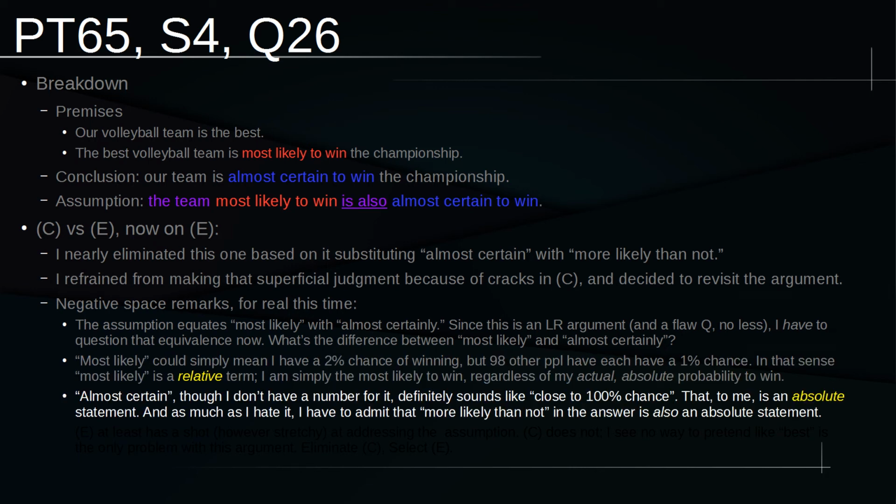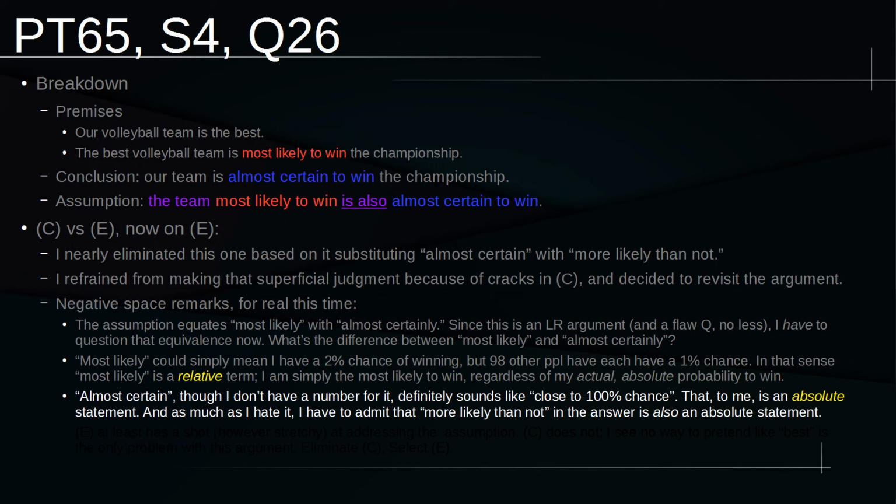Almost certain, though, in our conclusion. Almost certain, even though I don't have a number for it, it definitely sounds like close to 100% chance. And because of that, to me, I felt like almost certain is an absolute statement. Like I said, the whole most likely bit simply means you are the most likely among everybody else. You have a higher win rate than anybody else. But we don't know what your actual win rate is. While we can still say the same thing for almost certain, we don't know what the actual number is, they do seem to be saying you have a pretty good win rate. So it's less relative and more absolute to me, because it sounds like close to 100% chance.